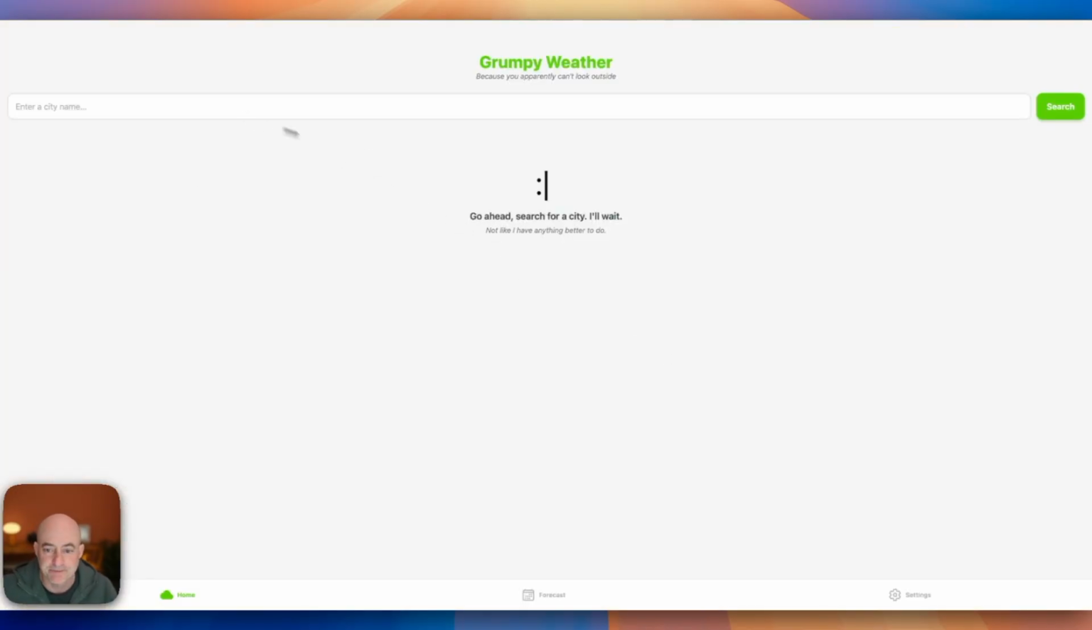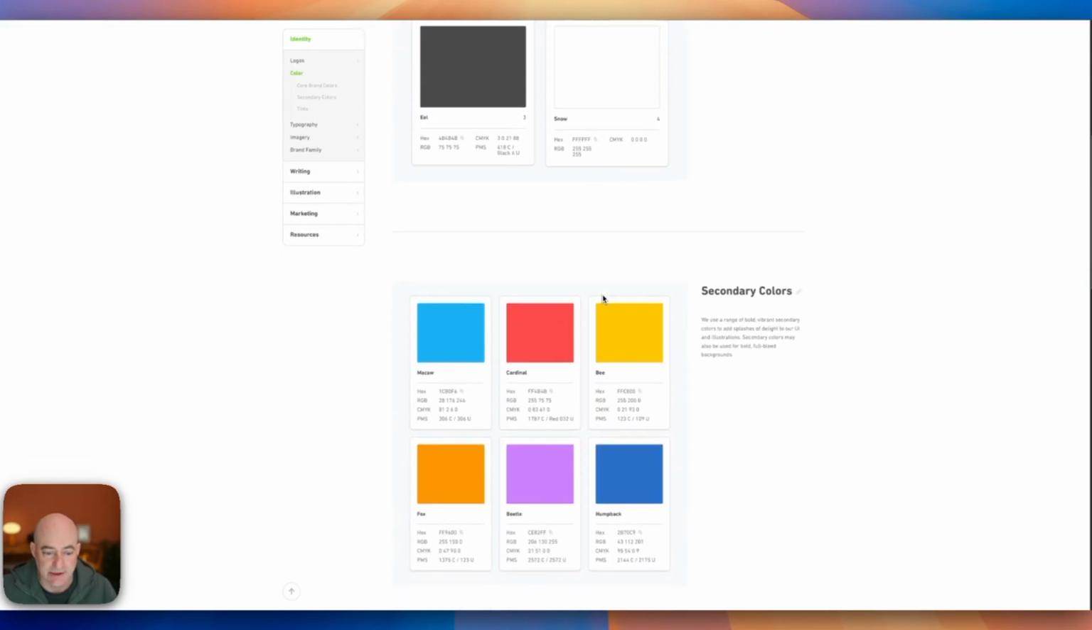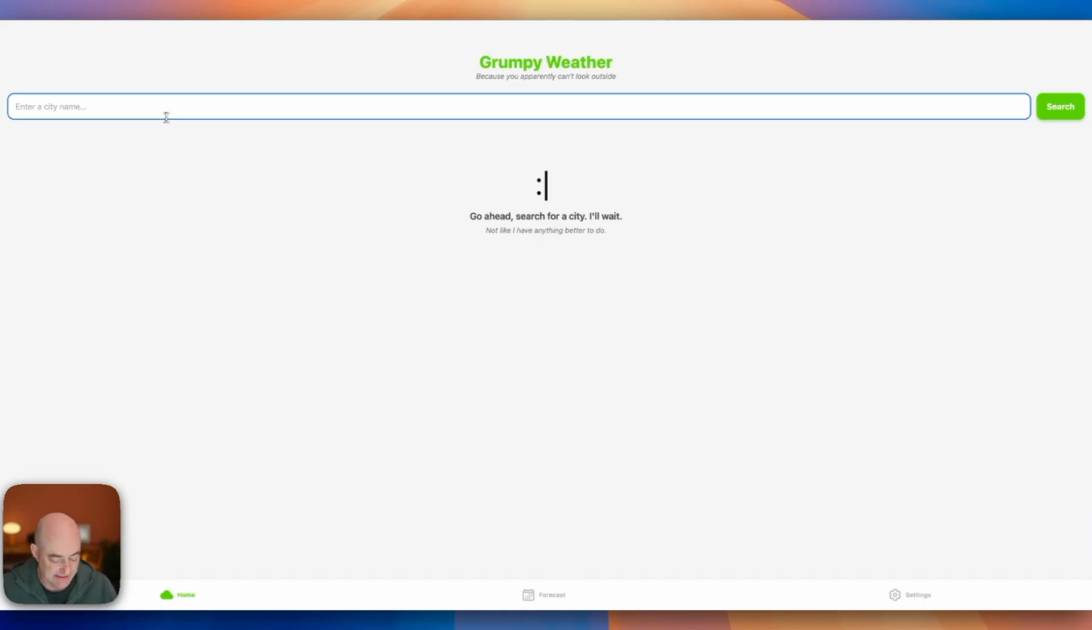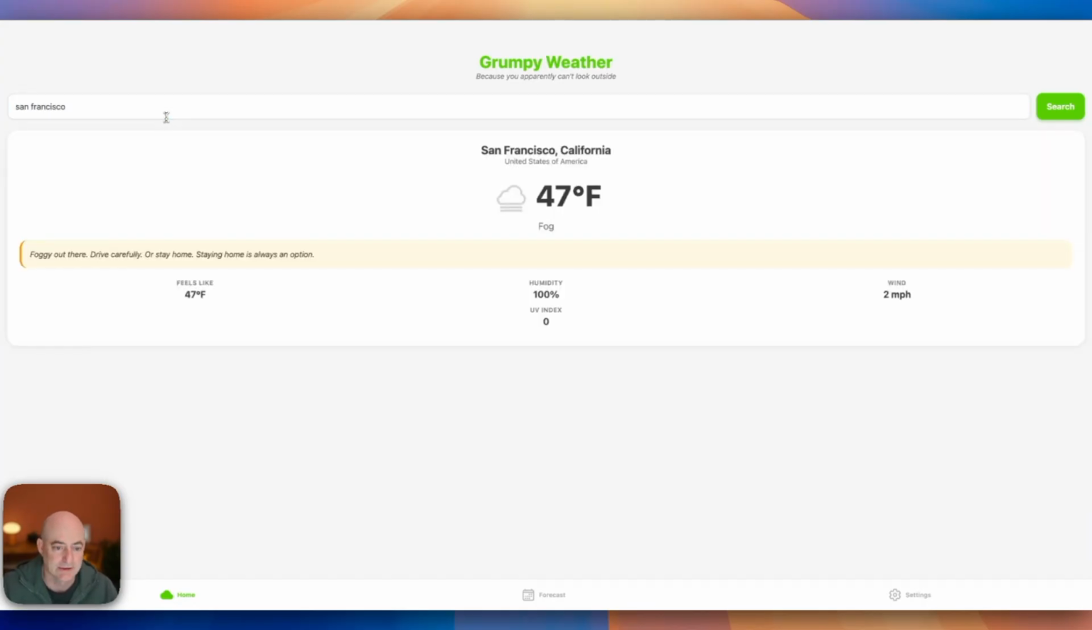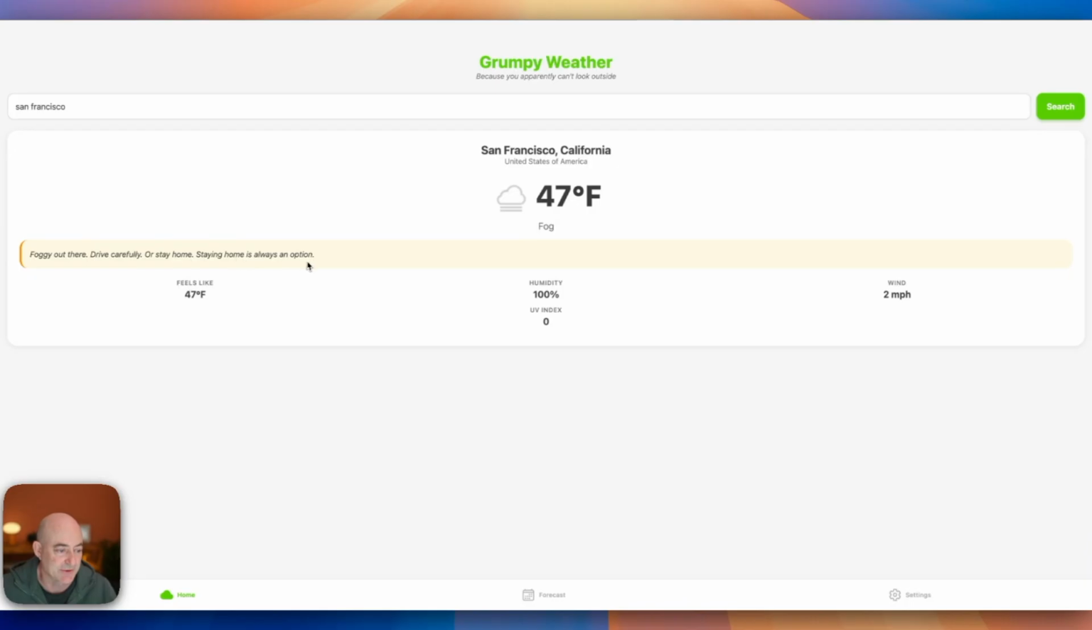Here it is. I think it could use a little bit of design work, but if I have a look at the Duolingo style guide, it's matching the style guide and doing exactly what I asked it to do. Let's go and test it. Let's say the city is San Francisco. Well, that works. It's kind of cold. It's about 2:30 in the morning here, so not surprising. But I like the attitude that's coming out. It's foggy out there. Drive safe or stay home. Staying home is always an option.